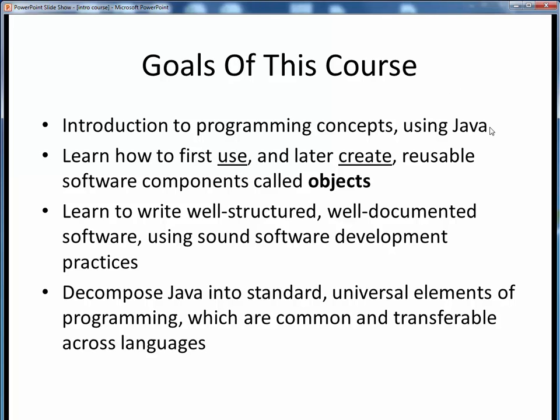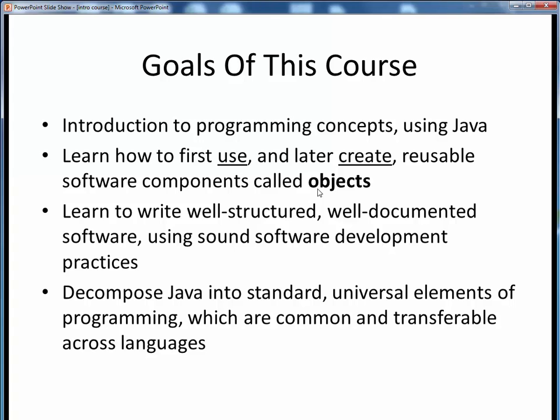The first two are our primary goals, but the other two are important secondary goals. First, we want to introduce you to standard mainline programming concepts, using the Java programming language to do that. Second, we want to learn some of the fundamental ideas of object-oriented programming. We'll start by learning to use some reusable software building blocks called objects.